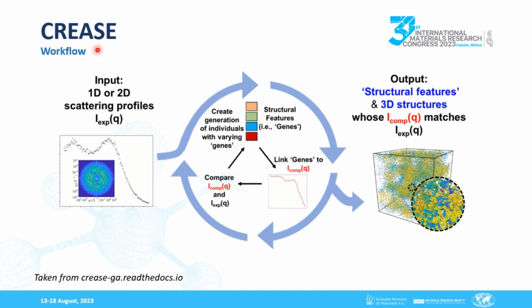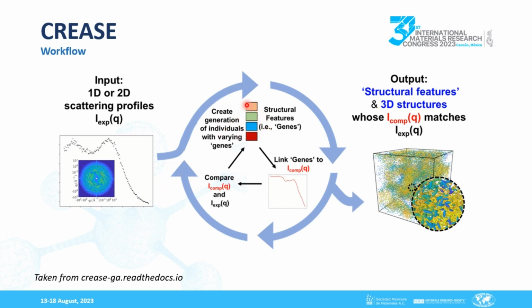CREASE takes as input the experimental SAS pattern of the sample, and through an internal optimization using an adaptive genetic algorithm AGA, a metaheuristic based on Darwin's evolutionary theory, it gets key structural features of the sample, which we call descriptors. Then, how does the CREASE method work?